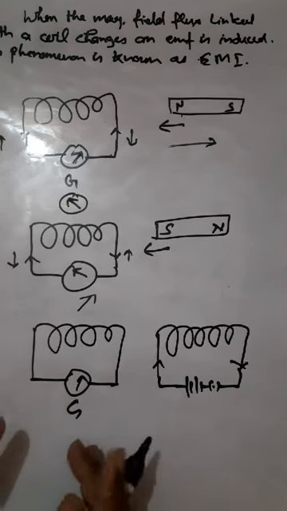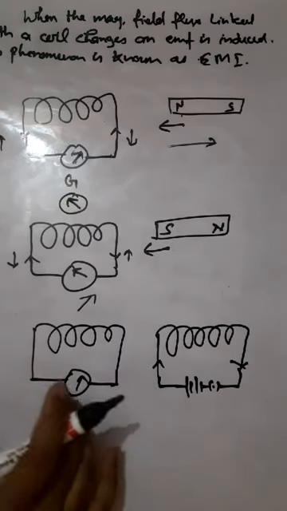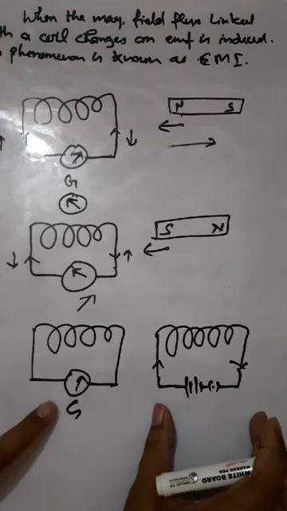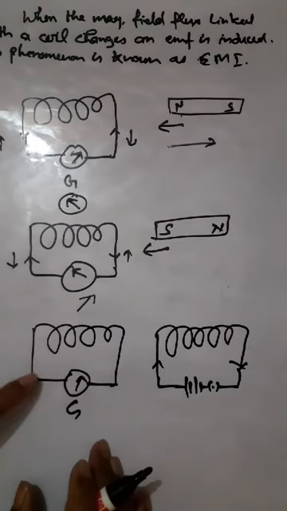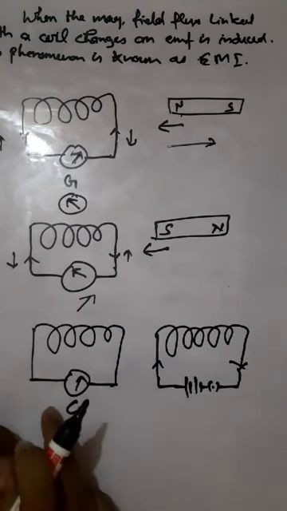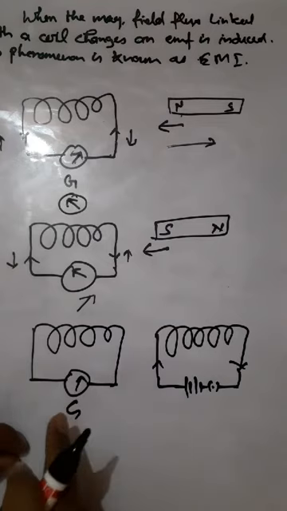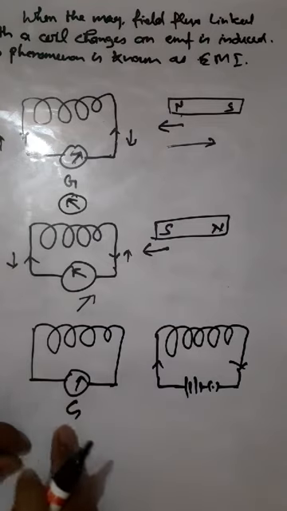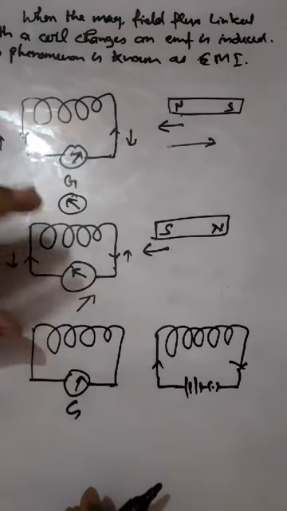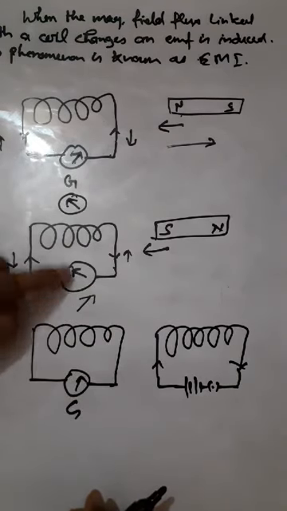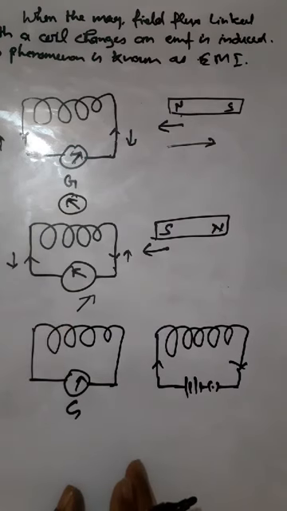Even if there is motion of this coil keeping the other stationary, the galvanometer shows deflection. The deflection in the galvanometer remains only for that time interval till there is a relative motion between the magnet and the coil, or the current carrying solenoid and the coil. जब तक रिलेटिव मोशन रहता है तभी तक ये डिफ्लेक्शन दिखाई देता है, उसके बाद डिफ्लेक्शन दिखाई नहीं देता है.